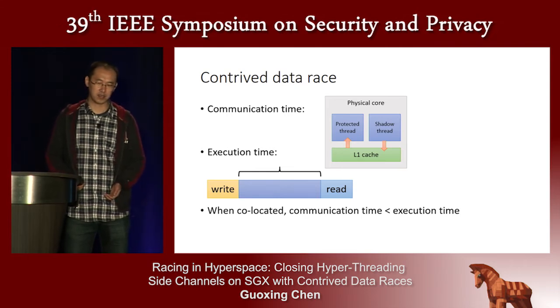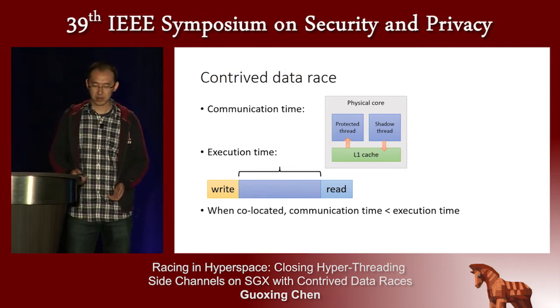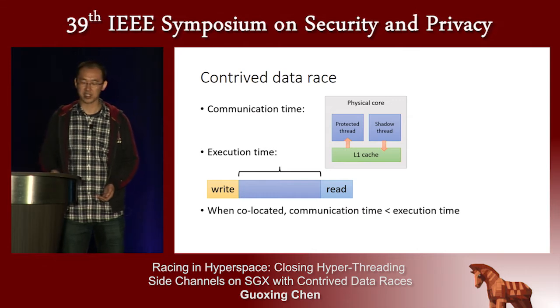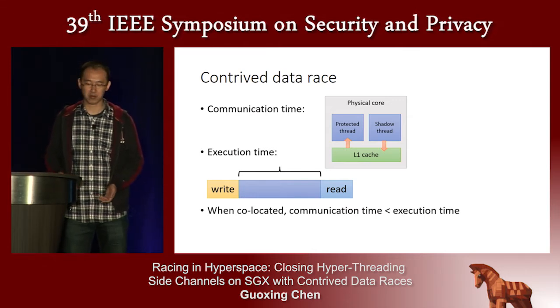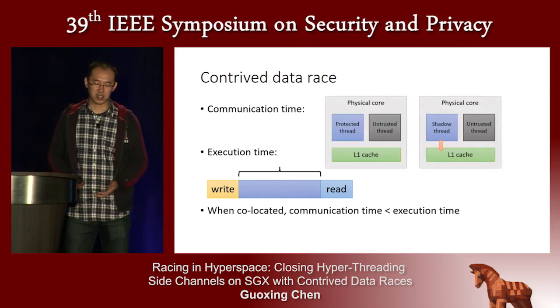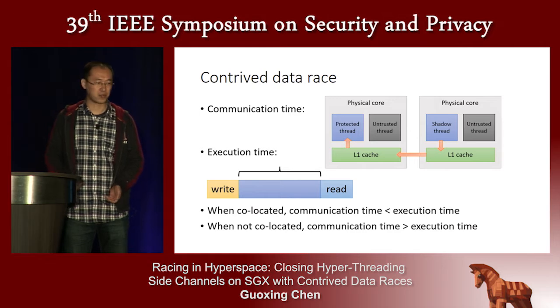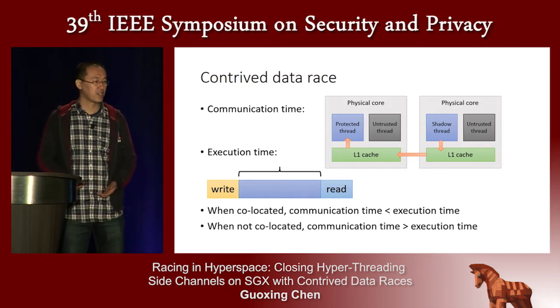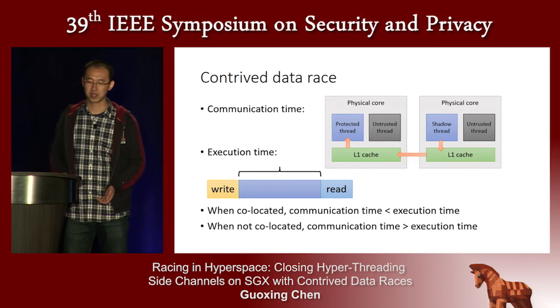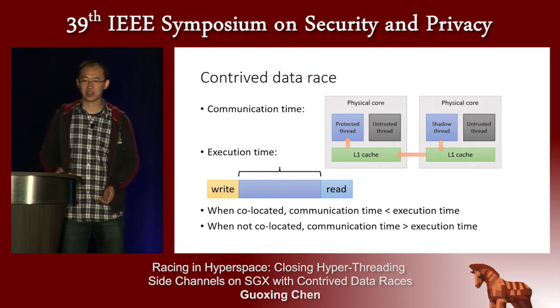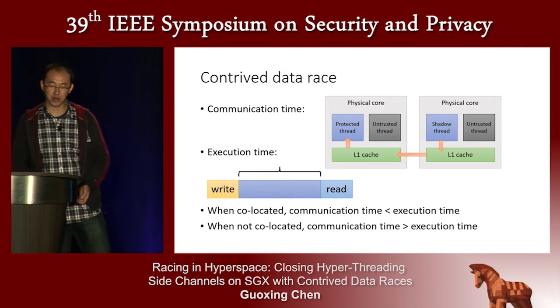So in our example, when they're collocated, the communication time is much smaller than the execution time. So when the protect thread reads, it's very likely it will see the data written by the other thread immediately. So there will be a high data race probability. And when they're not collocated, we can see the communication time is much larger. So it's unlikely for the protect thread to see the value written by the shadow thread in time.